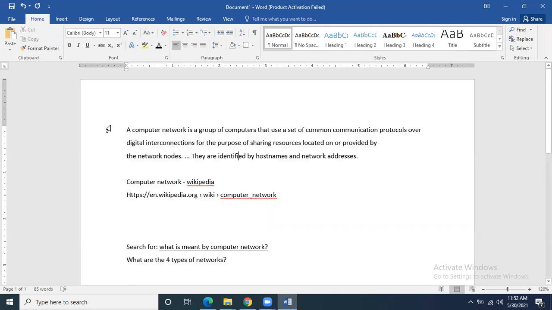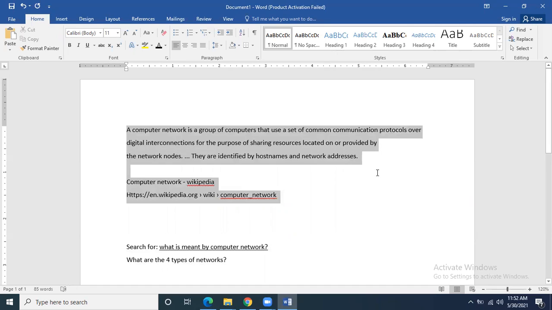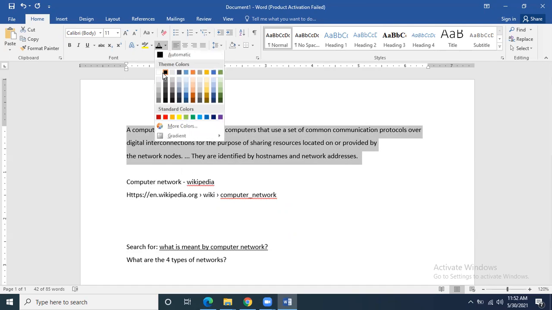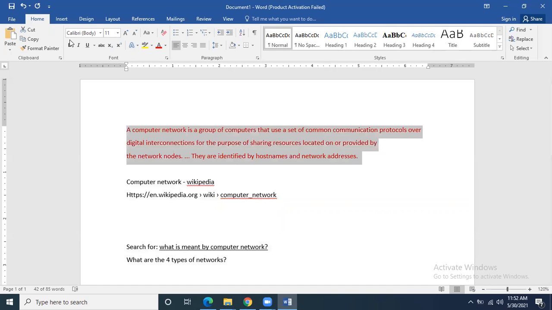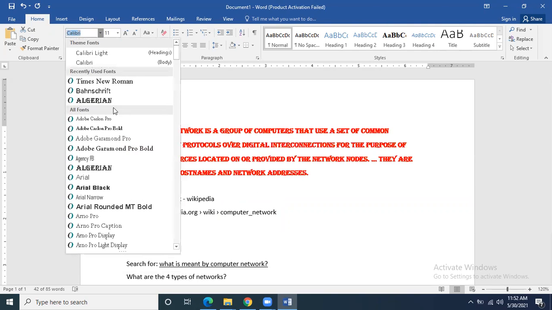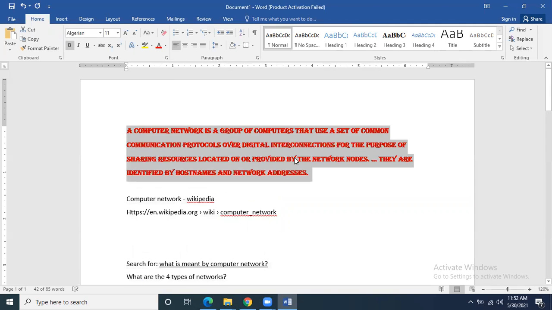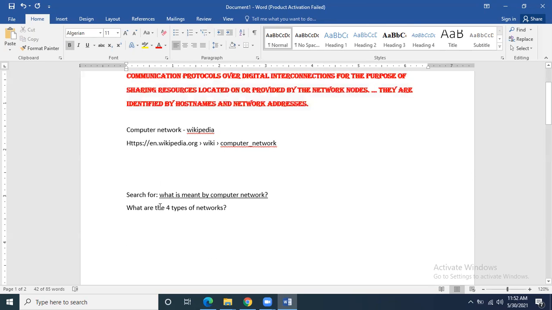Format painter is there. For example, if you have done some formatting on these three lines, let's suppose you have taken it in red color, you have applied bold, and you have applied this text design on it. Now you want to apply the same style over here on this line.